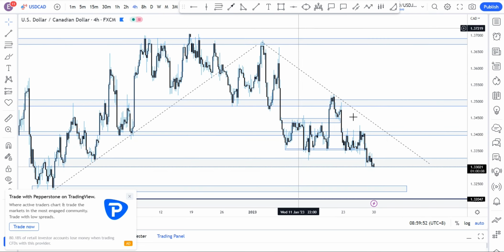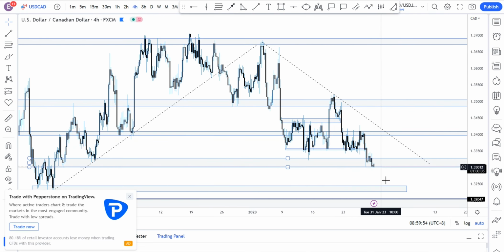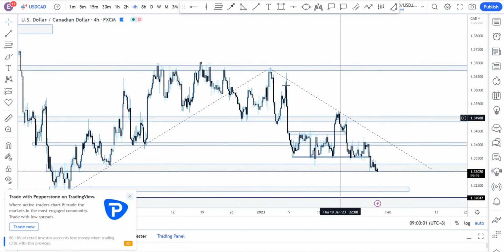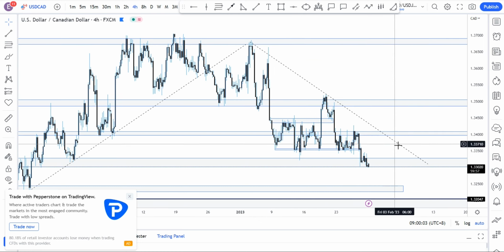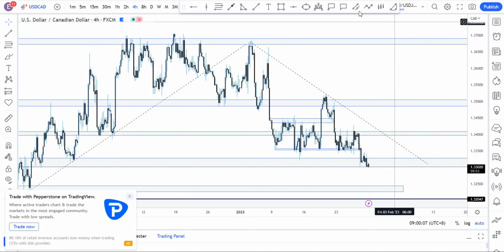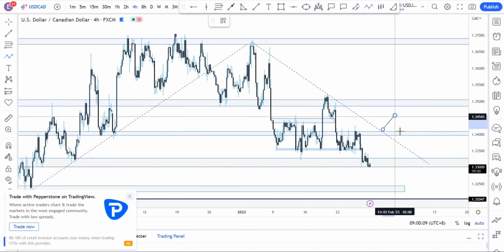Same thing with the USDCAD. If USDCAD breaks this region, we see price to the 132.40 region. This region is here, and possibly 132. Other than that, we'll go to the upside, break this downward trend line that has formed, touch 1, touch 2, touch 3, the retest of this region, and then we'll see price to the upside, more like this.